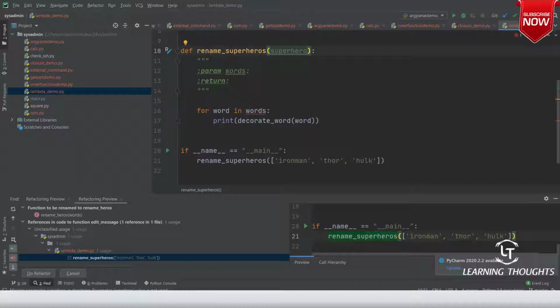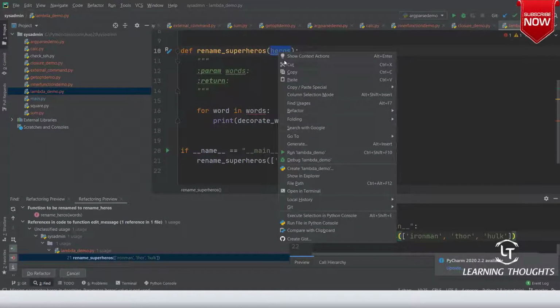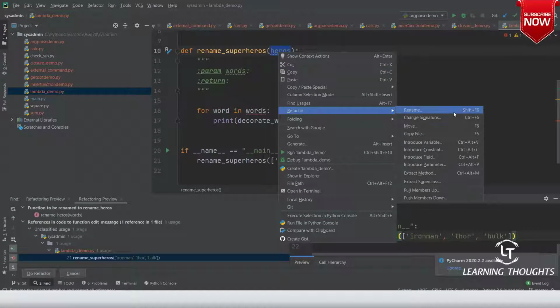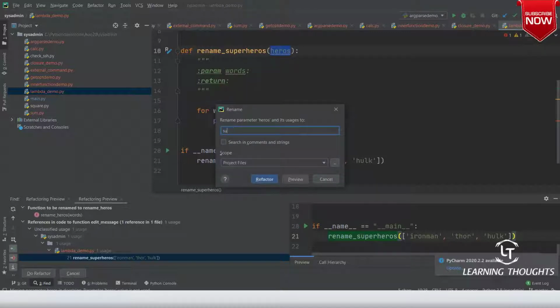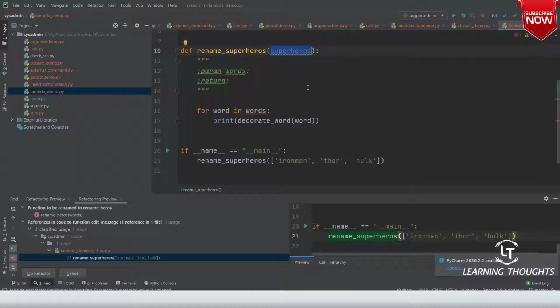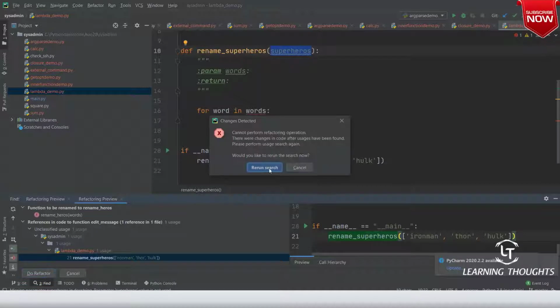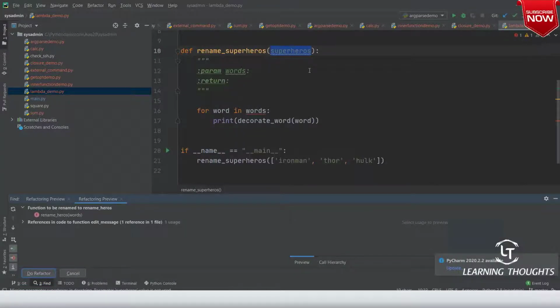But if you write like this, you have to refactor. Select this, right click, refactor, rename, or use Shift F6, and here write it as superheroes.